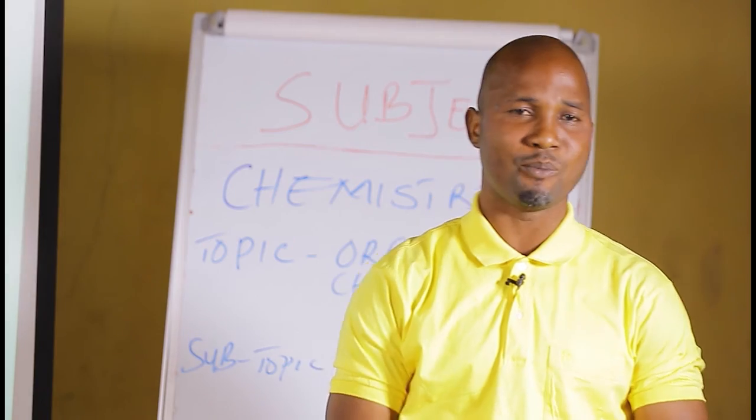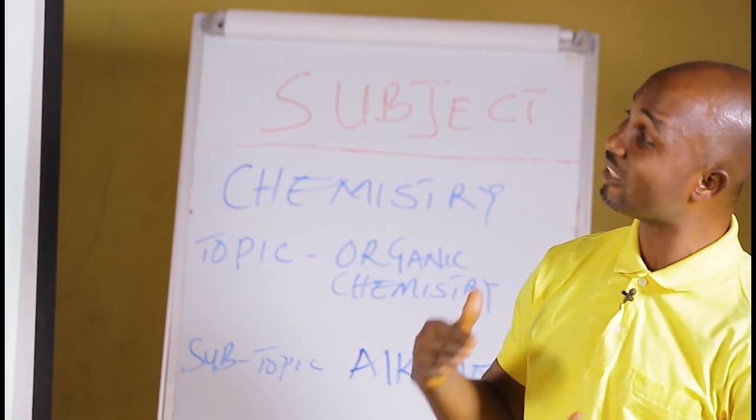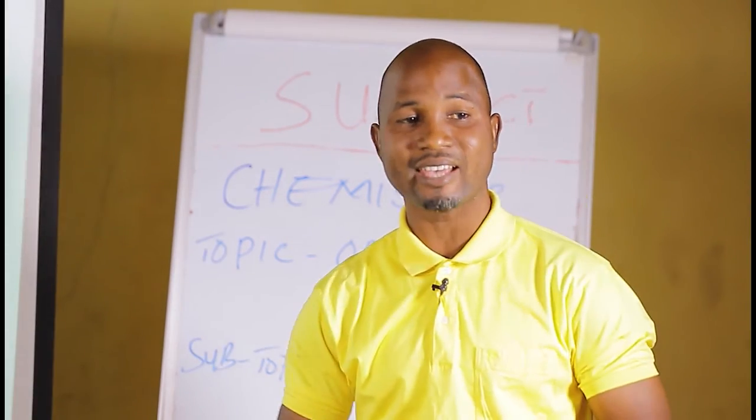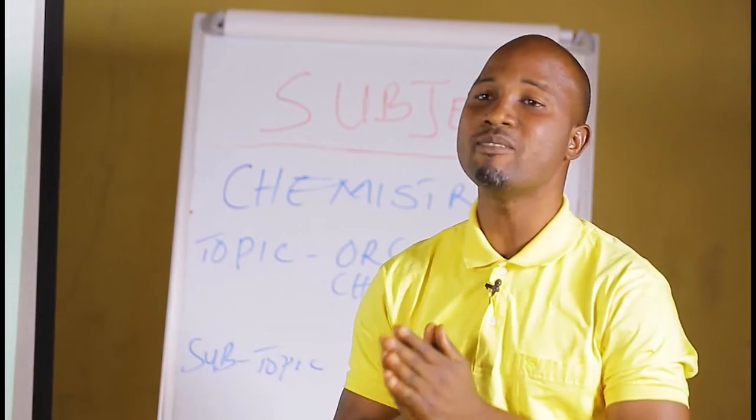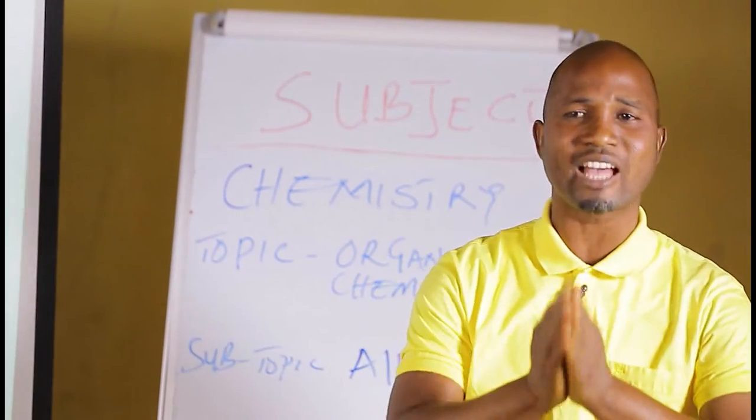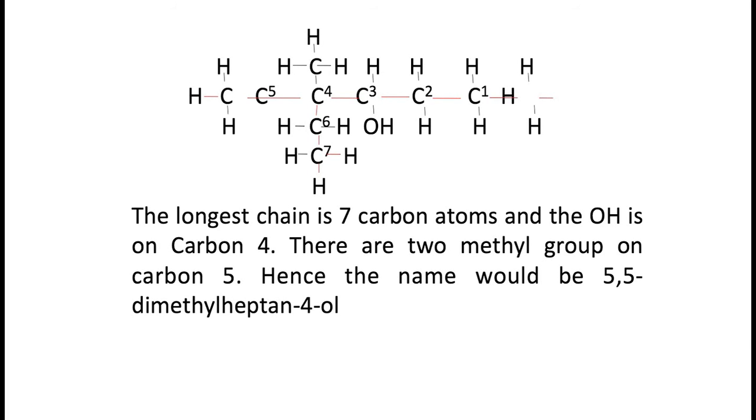I'll take the next example and you follow me as I take it gradually again. Remember I said identify the longest chain. The longest chain means the highest connected carbon atom. If you count all round, you find out that the highest connected carbon atom is 7. And if you look at it, 7 is heptanol.